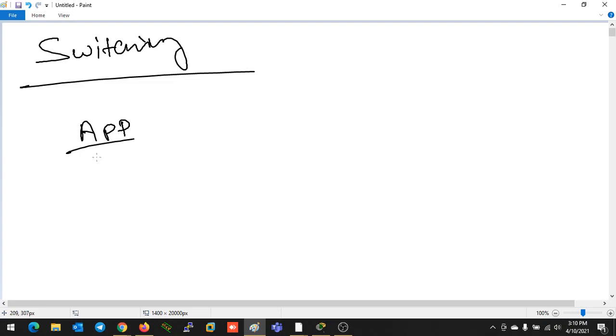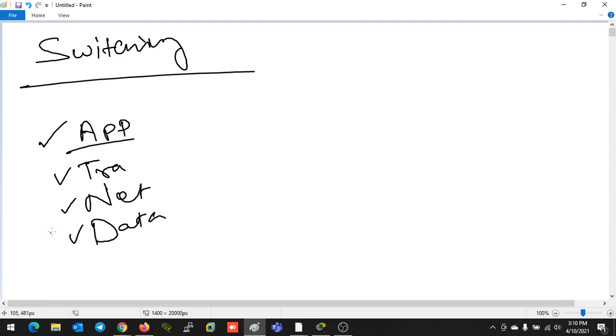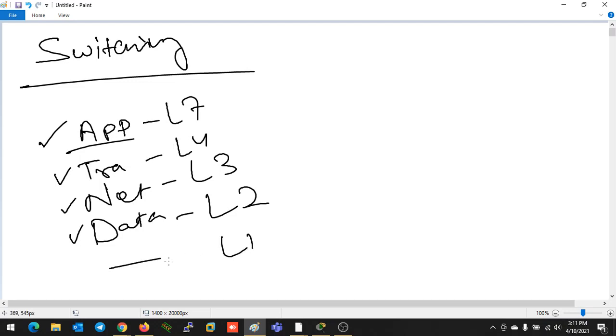If we talk about all the protocols, in the application layer we have some protocols, in the transport layer we have some protocols, at the network layer we have some protocols, and on the data link layer we have some protocols. The data link layer is layer 2, the network layer is layer 3, the transport layer is layer 4, and the application layer is layer 7. Layer 1 is all the cabling, hub devices, and connectors you are using; those all exist in the physical layer, or layer 1.